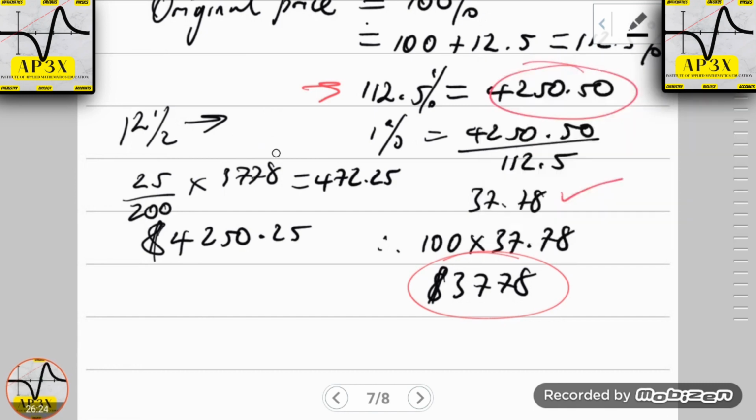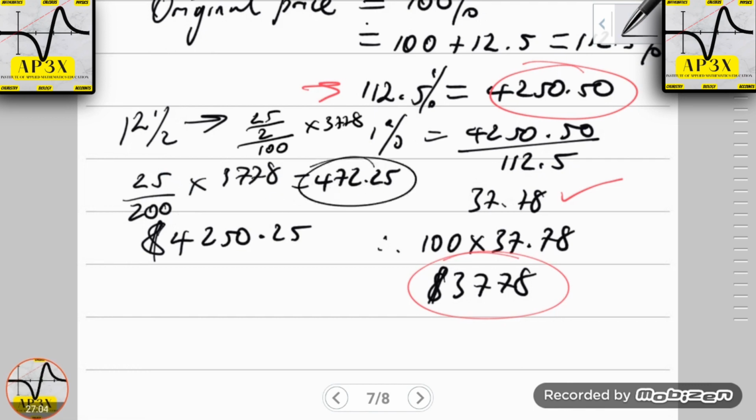25 over 2 over 100, because it's a percentage multiplied by the value, which is in fact 3778. Now, since the 2 is a denominator and the 100 is a denominator, we can make them into common denominators. This was in fact a lesson that was taught in one of my live classes. So then this gets reconverted to 25, as opposed to over 100, it becomes over 200 multiplied by 3778.